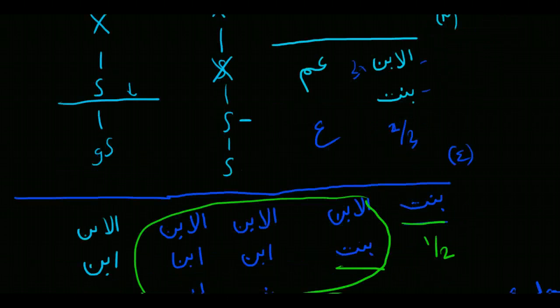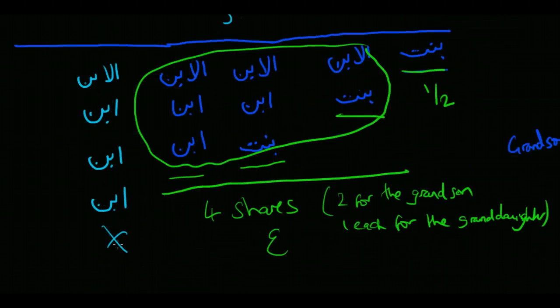So in this situation, the great grandson wouldn't get anything, and the inheritance would stop at the great grandson, and he would share with the granddaughter and with the daughter.